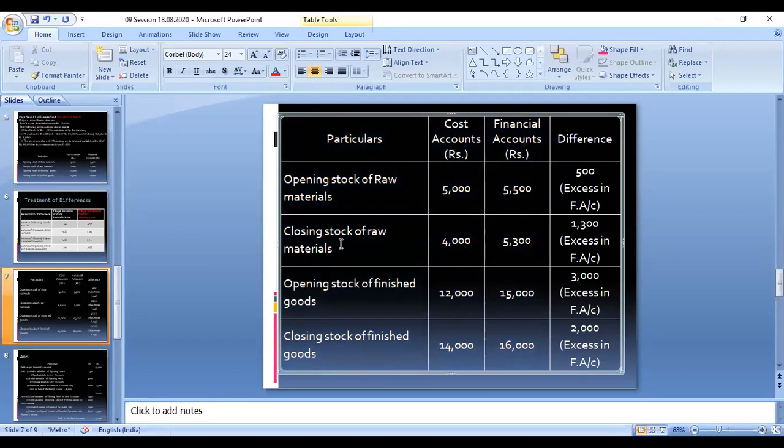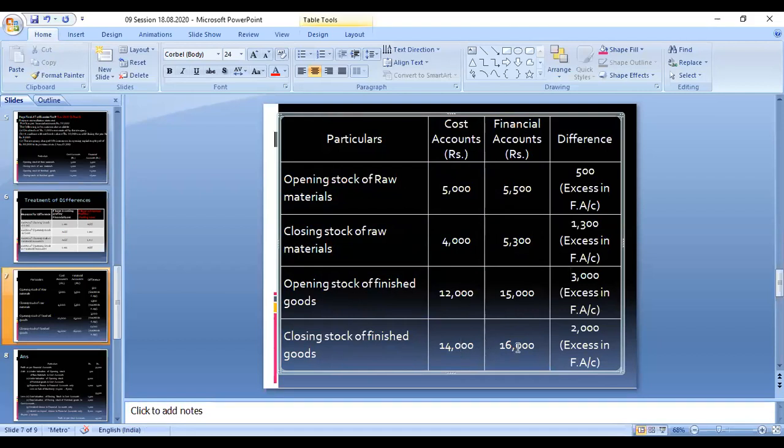Closing stock of raw materials: here 4,000 is given, and in your financial account 5,300. The difference amount is 1,300, which is also an excess in the financial account. Again, opening stock of finished goods: 12,000 is given in the cost accounts and 15,000 in the financial account. The difference between the two values is 3,000, a higher amount in the financial account, so again an excess in the financial account. One more, the closing stock, where 14,000 is given.